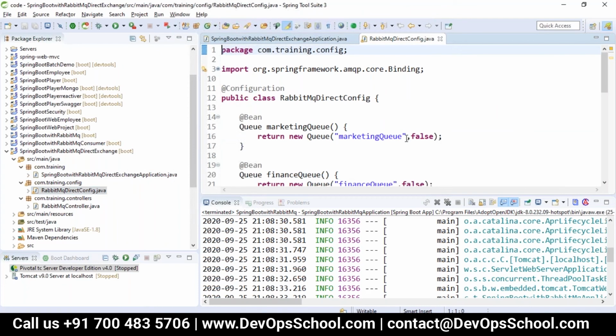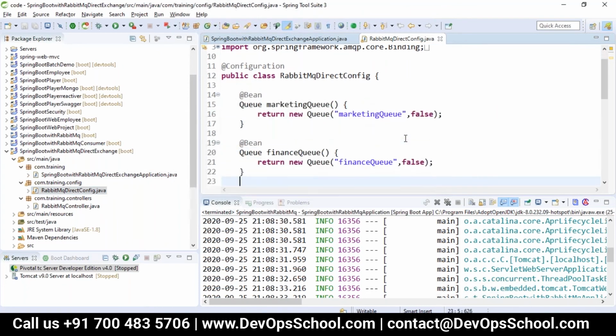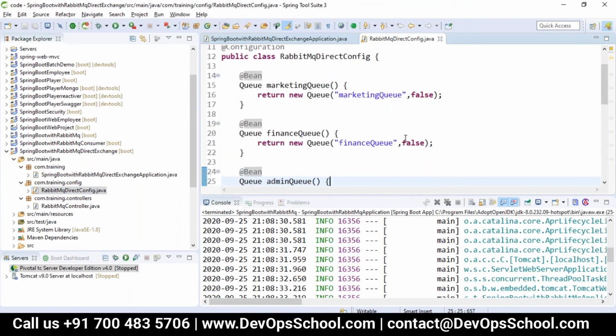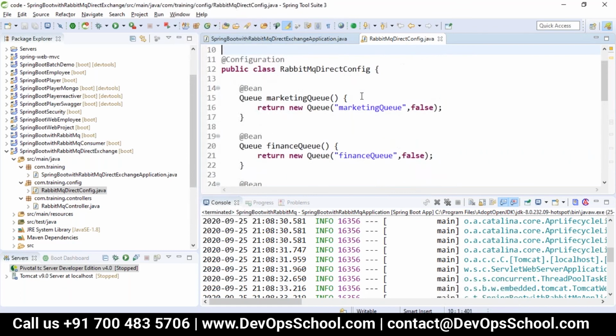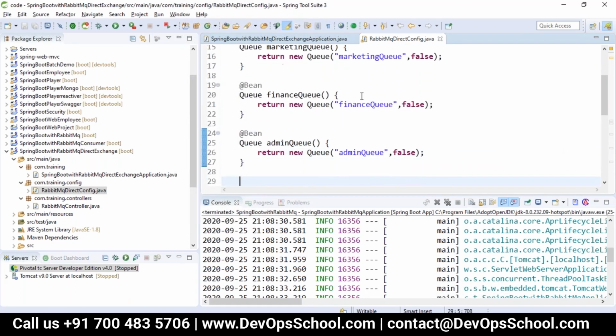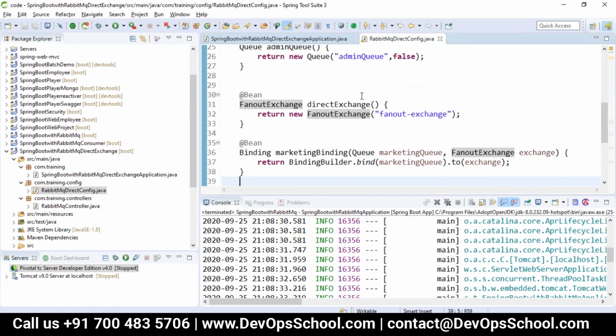Let me just show. I have here different queues: the marketing queue, the finance queue, and the admin queue. There are three queues present here. We have taken the fan out exchange.